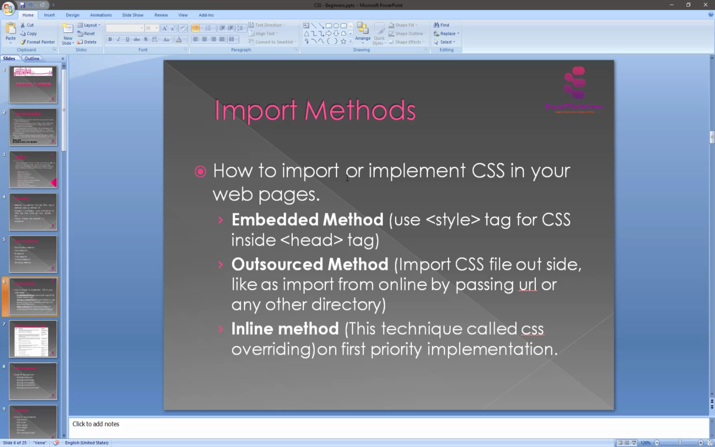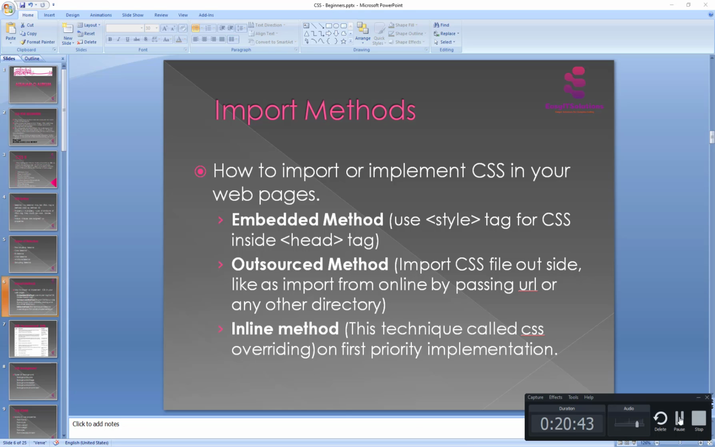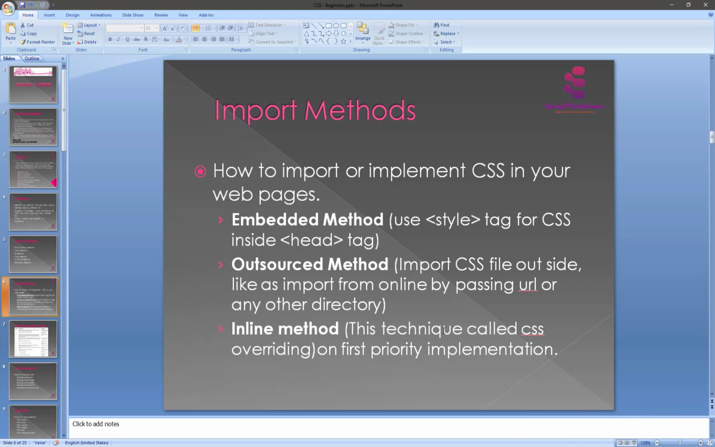So we saw the important methods. What are the methods? This is the third method, and we have completed the three methods. It's embedded. We saw the embedded. What's the embedded method? Outsource is called the outsource or external method, and the third one is the inline.